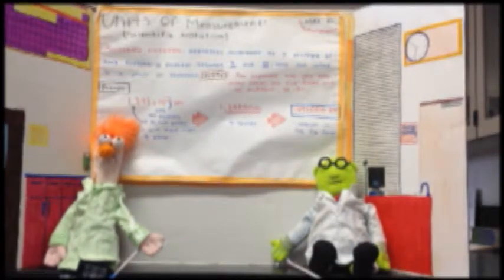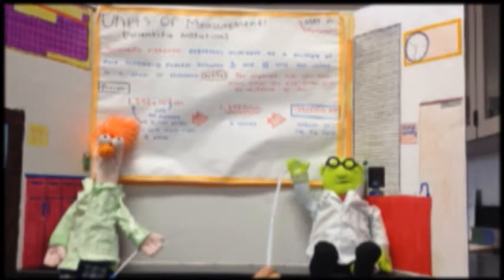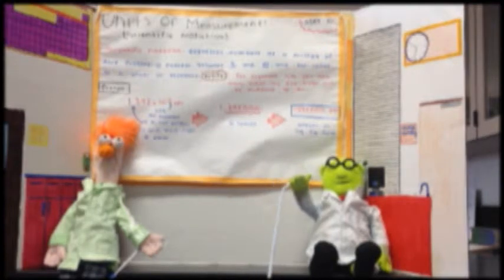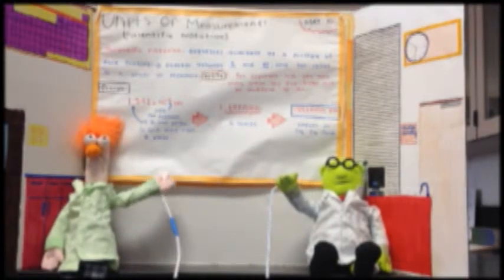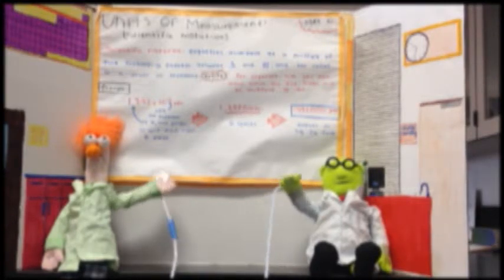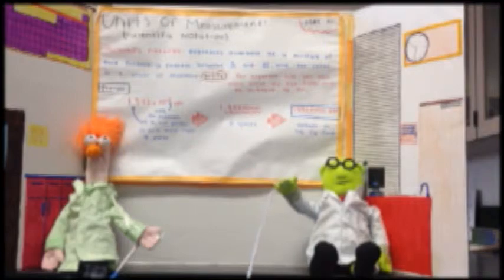Okay, now on to scientific notation. Scientific notation is just a unit of measurement. Scientific notation expresses numbers as a multiple of two factors, a number between 1 and 10 raised to a power or exponent. Remember that the exponent tells you how many times the first factor must be multiplied by 10.